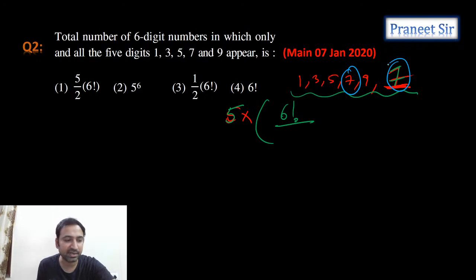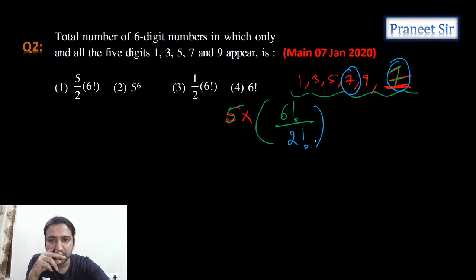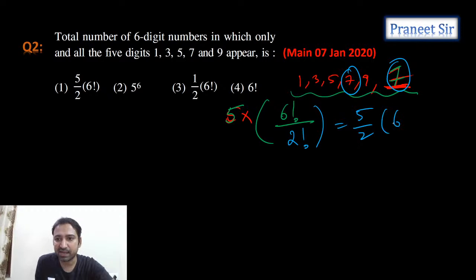2 times it is getting repeated. So do we need to divide with 2 factorial? Because of this, 7 is getting 2 times, can we divide with 2 factorial? That's what we need to divide it. So we need to divide with 6 factorial. So tell me, guys, how much are we getting now? 5 into 6 factorial by 2 factorial. So what is the answer, guys? Isn't it the first option? Correct now? So this is nothing but 5 by 2 into 6 factorial. So the first option we're getting. Any doubt in that?